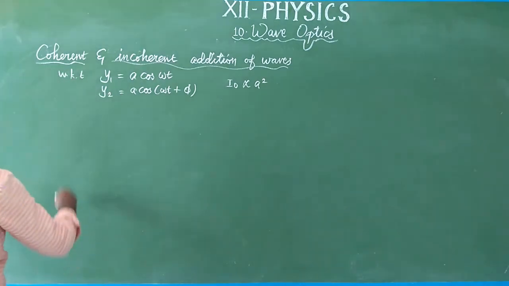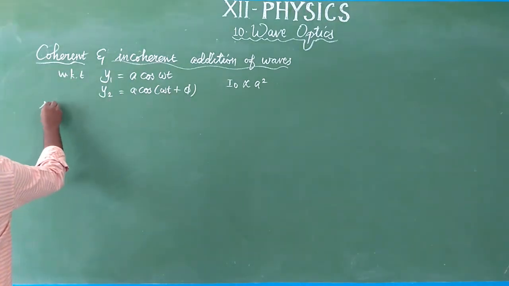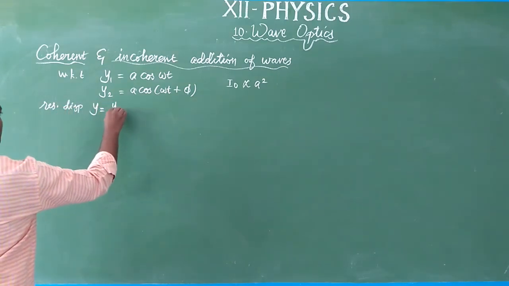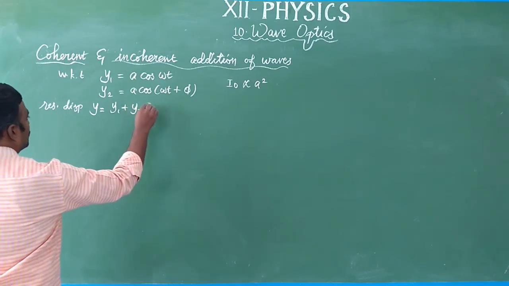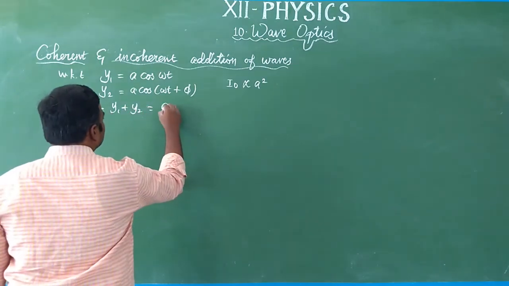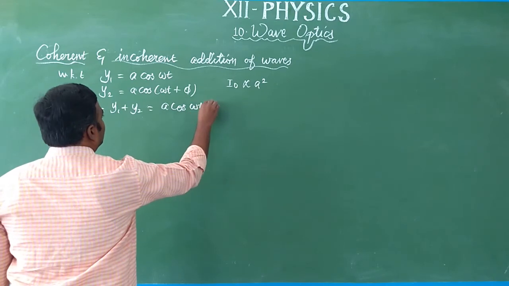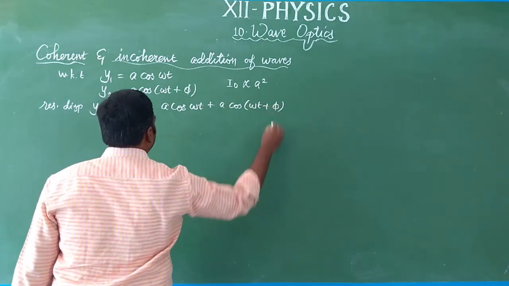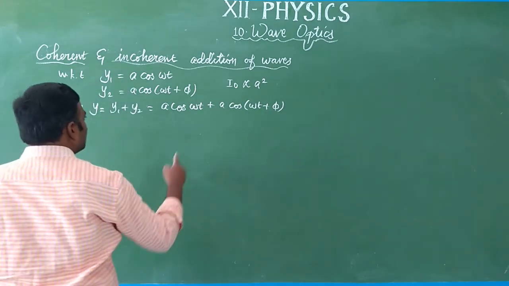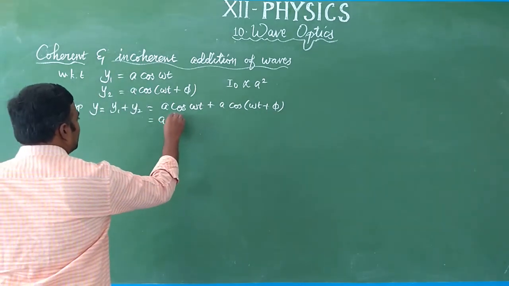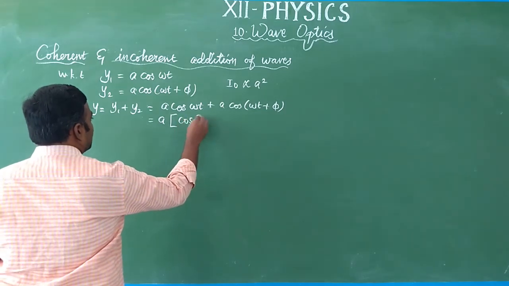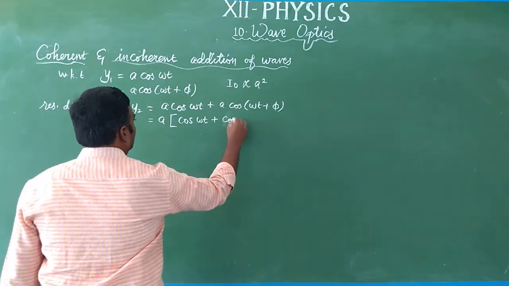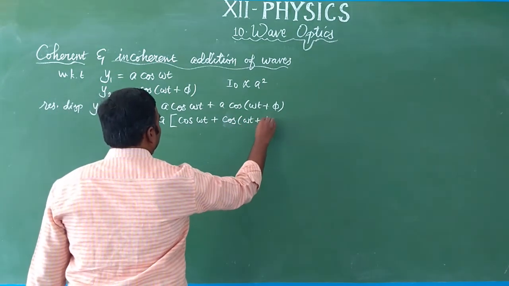So we want the resultant displacement. The resultant displacement is a superposition, so y1 plus y2, that is a cos omega t plus a cos (omega t plus phi). In both terms a is common, so we bring it outside, leaving a [cos omega t plus cos (omega t plus phi)].